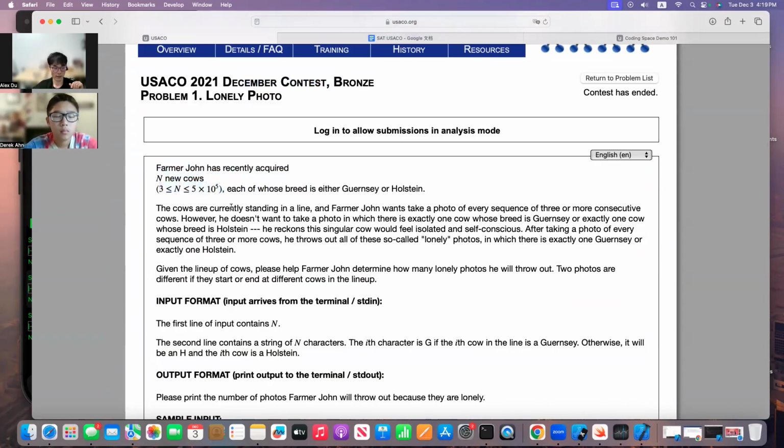It tells you the data size is 3 to 5 times 10 to the power of 5. Based on this, we understand one thing for sure: we could definitely use double loops, which is the brute force, because a regular CPU is able to process 10 to the power of 8 or 9 data in 1 second. And this is all no problem, right?